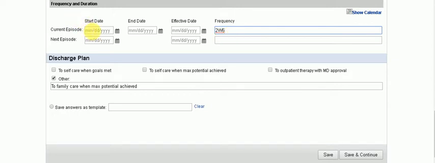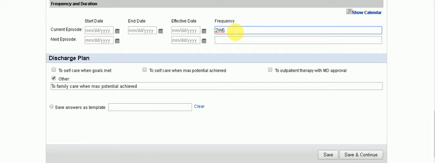The start date is the start of the certification, as you can see here, the current episode. And then the end date is the end of the episode. The effective date is whenever you did your evaluation, because your evaluation is part of the frequency. And the frequency, of course, is however long you think the patient can achieve the goals that you write in your goals. The duration of the frequency must coincide with the longest duration of your goals to be met.